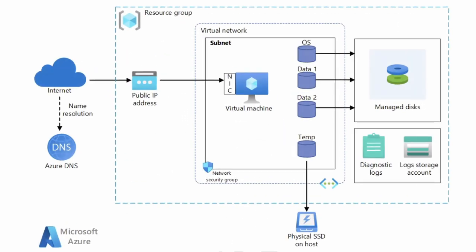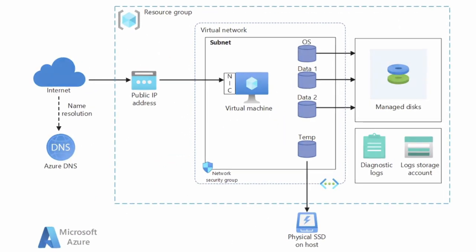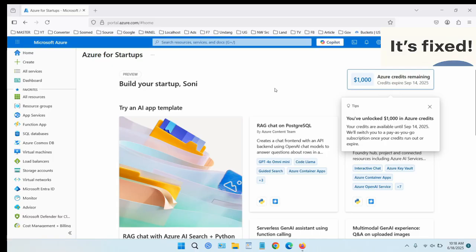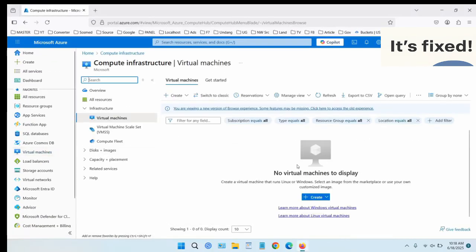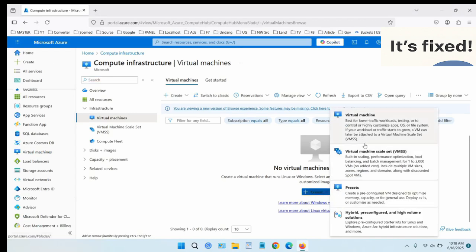So first, what is a virtual machine, or VM? A VM is essentially a computer running inside the cloud. It can run Windows or Linux, and it behaves like any regular server or desktop. In Azure, virtual machines are most commonly used to host applications, test environments, or even full-scale production workloads. The big advantage is that you don't need to buy physical hardware. Instead, Azure gives you on-demand, pay-as-you-go compute power.